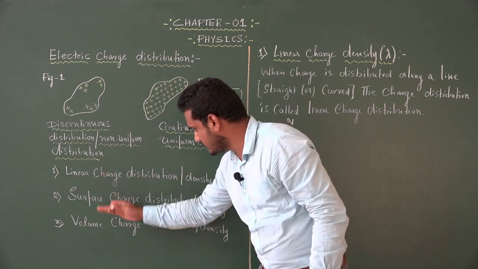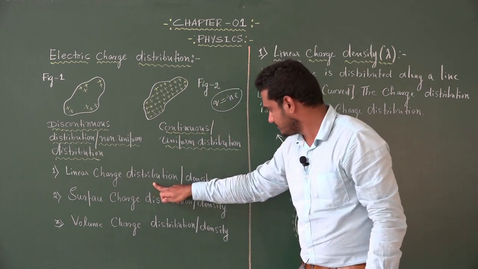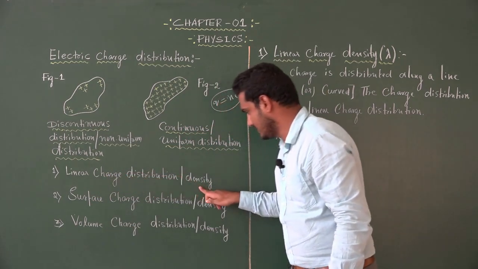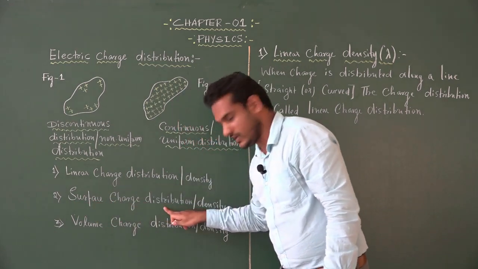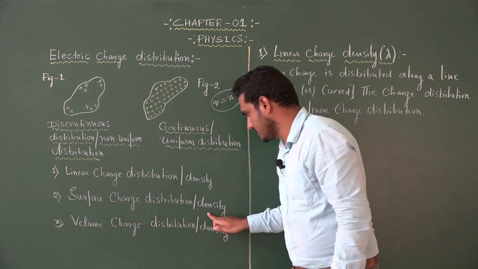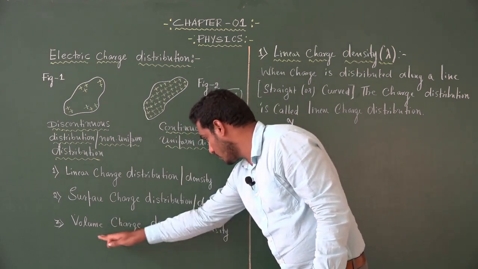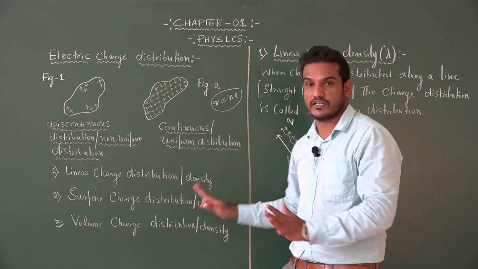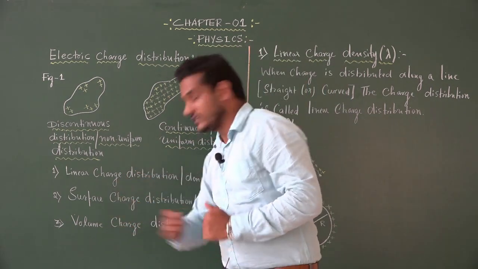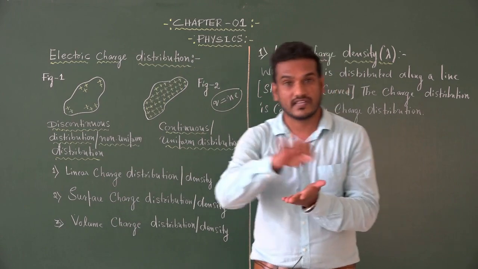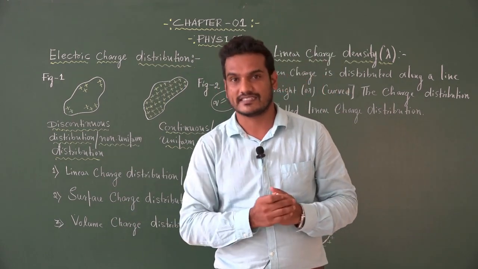Look at the three types: linear charge distribution or linear charge density; next, surface charge distribution or surface charge density; third, volume charge distribution or volume charge density respectively. These are the three types of distribution of charge over the surface of an object. Let us discuss one by one.